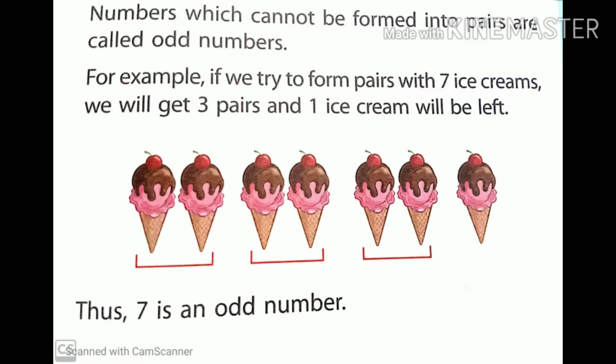See in the picture? 1, 2, 3, 4, 5, 6, 7. There are 7 ice creams and we have to form them into pairs. Pair means a group which has 2. So 1 group, 2 groups, 3 groups. We have formed 3 pairs, but 1 ice cream is left alone. Thus 7 is an odd number.